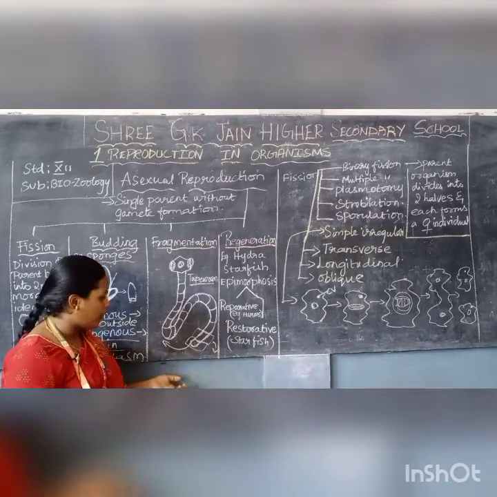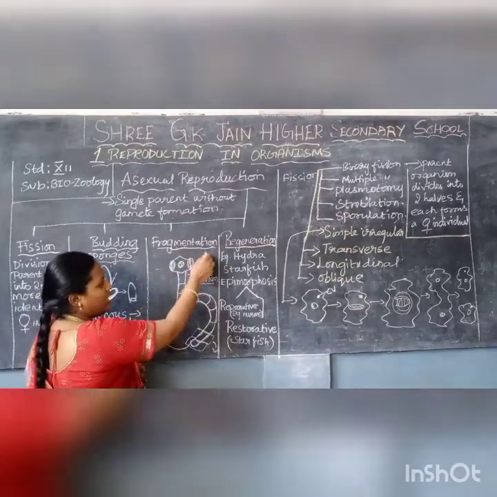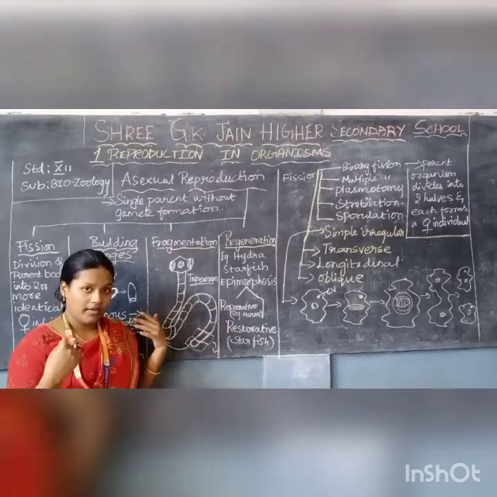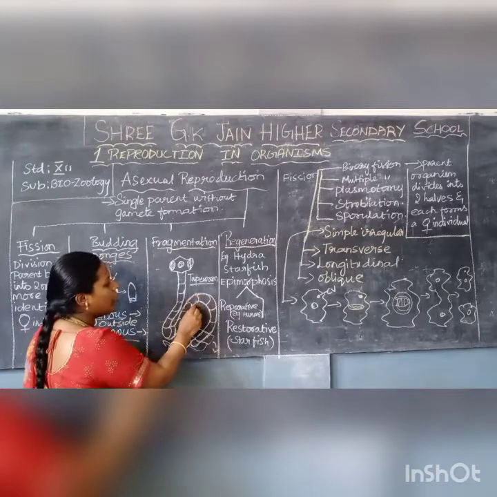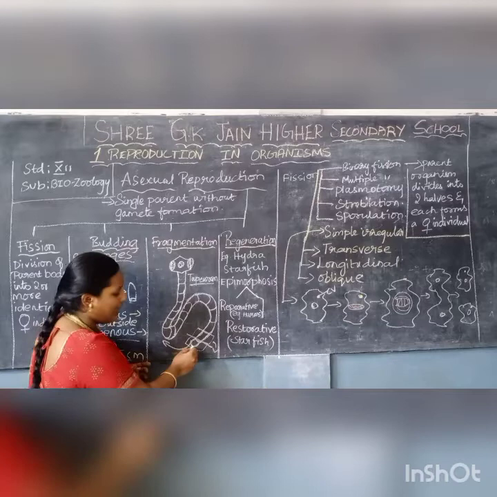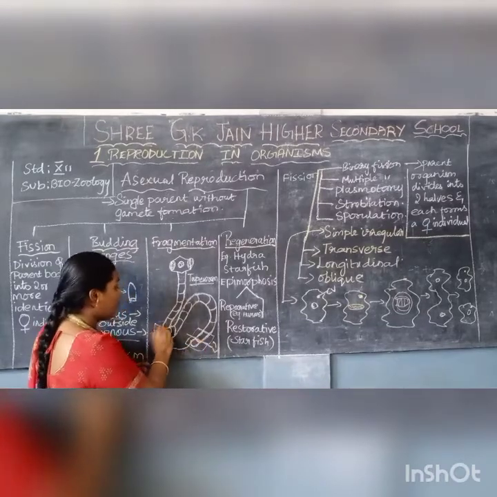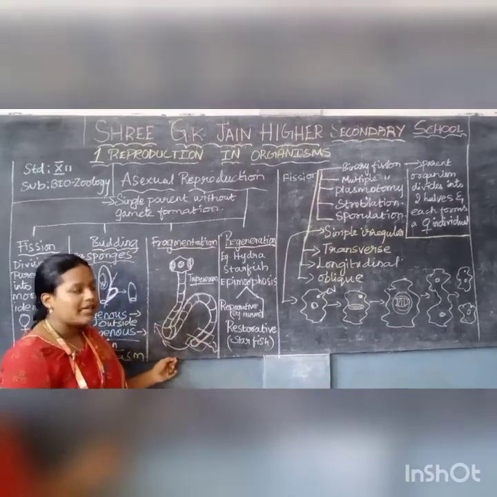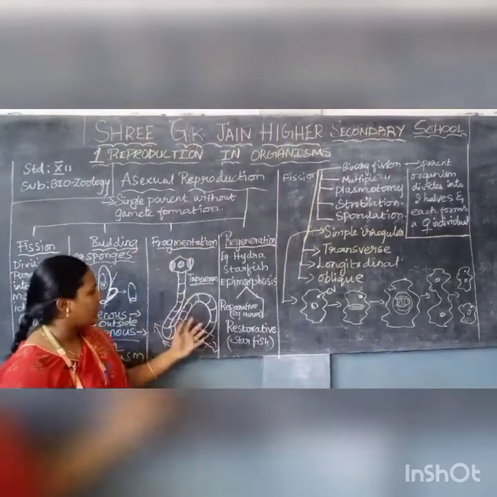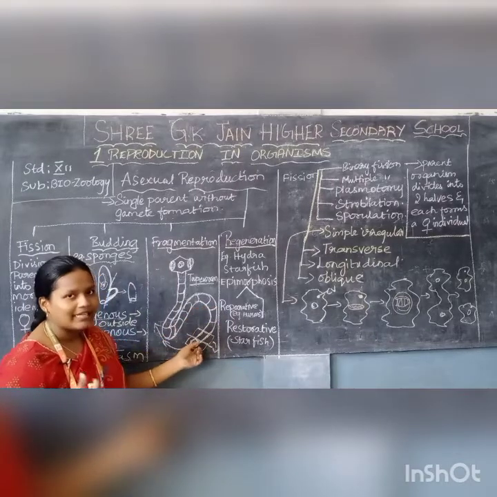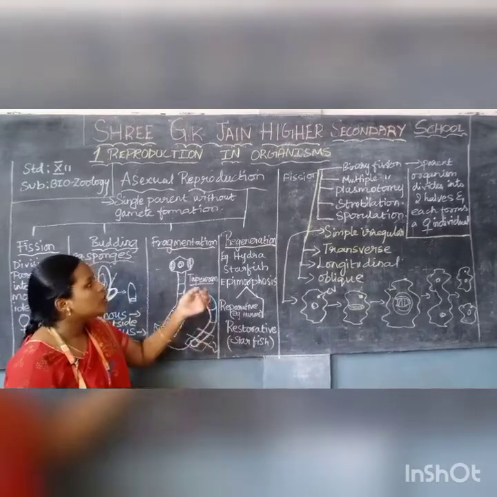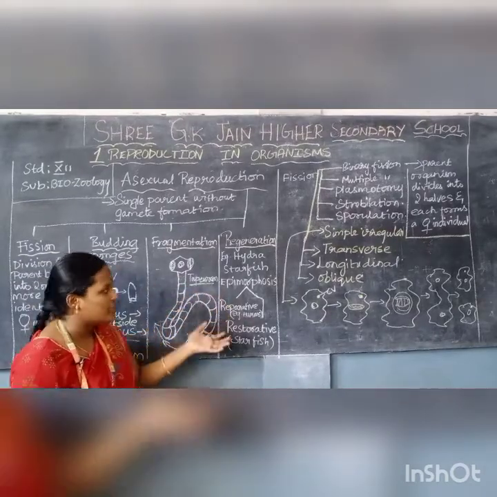Like that it will start producing. In fragmentation, the fragments will start developing into a complete individual. There will be a breakage in the fragments, and each will grow as a new complete daughter individual. So this is all about fragmentation. During asexual reproduction, each fragment will start coming up and develop as a complete new daughter individual. Next we are going to see regeneration.